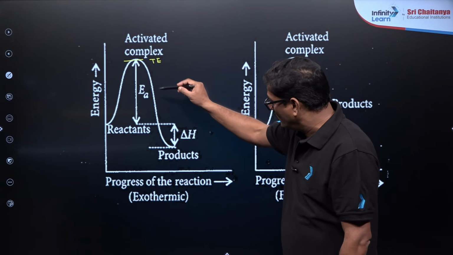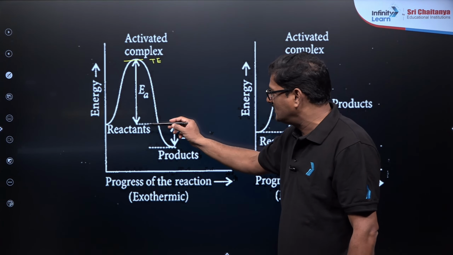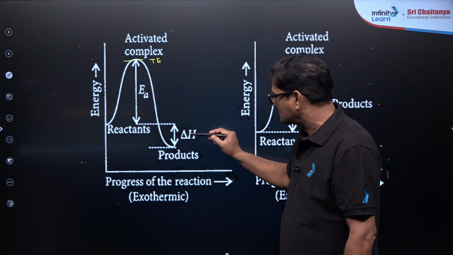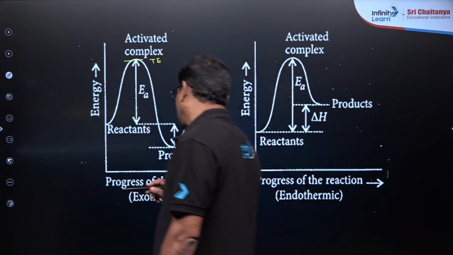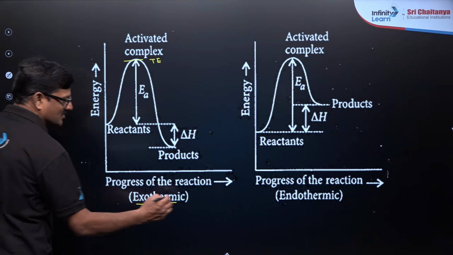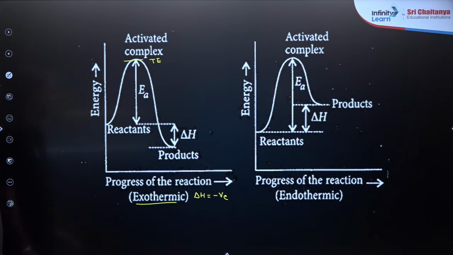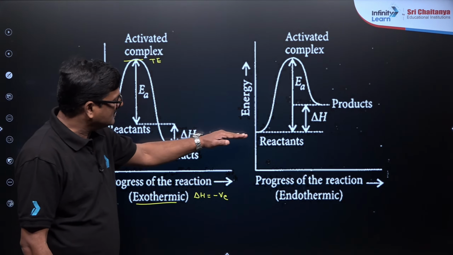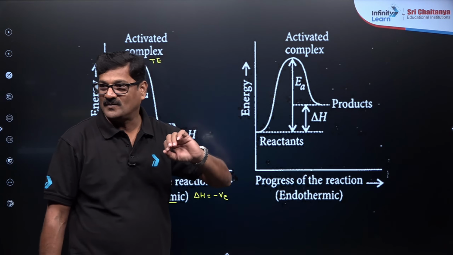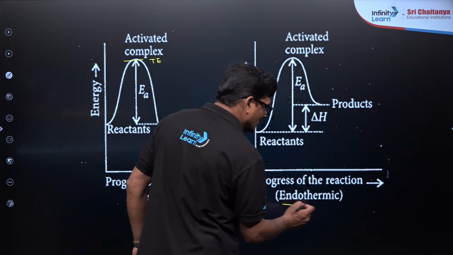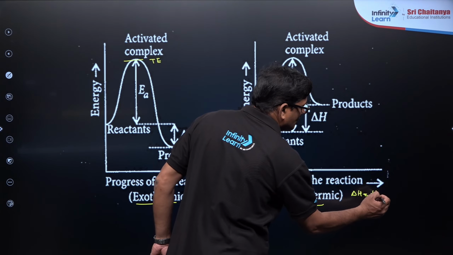And so that the products are formed, you see the energy of the product is less and the energy of the reactants is more, and this energy gap is called the enthalpy of the reaction, and this is called an exothermic reaction. So delta H is going to be negative, mind it. For the endothermic reaction, the energy of the reactant is lower, because the energy of the product is higher, and that is called an endothermic reaction. Its delta H is going to be positive.